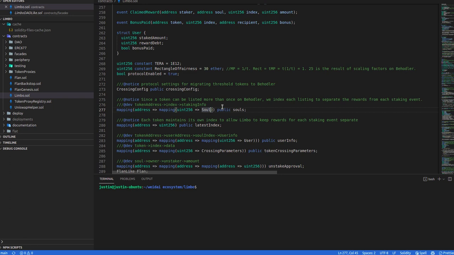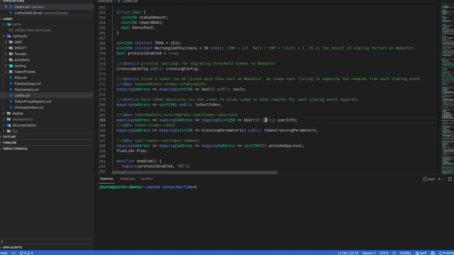Maybe we find that we delist a token because its market cap falls too much to be worthwhile to be listed on Behodler. But then something happens in their team, and the token takes off and it becomes a great success story, and then we decide we want it back on Limbo. So that this mapping of int to Sol gives us that flexibility. Because we're not using array, we're using a mapping, we just need to keep track of the indexes per token. So that's this latest index calculation.